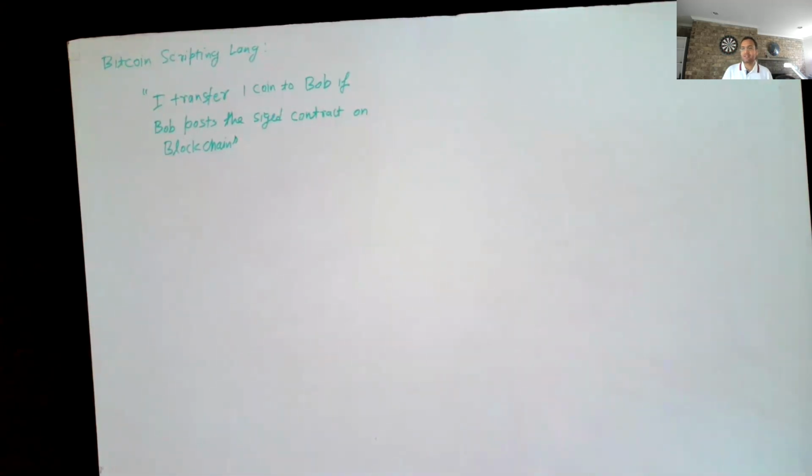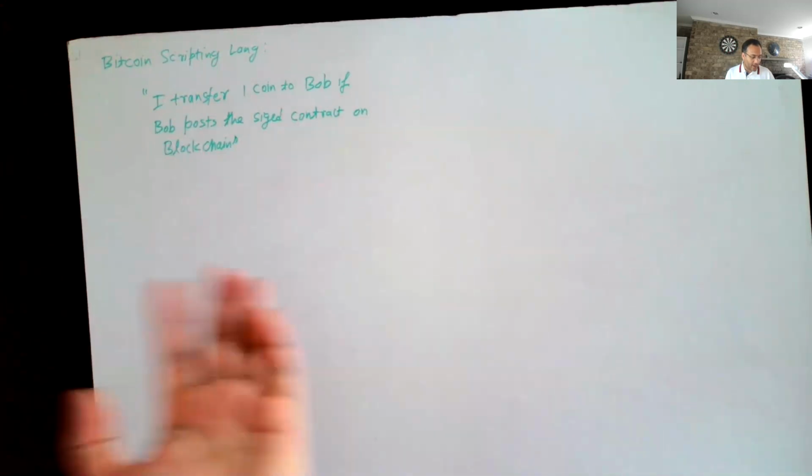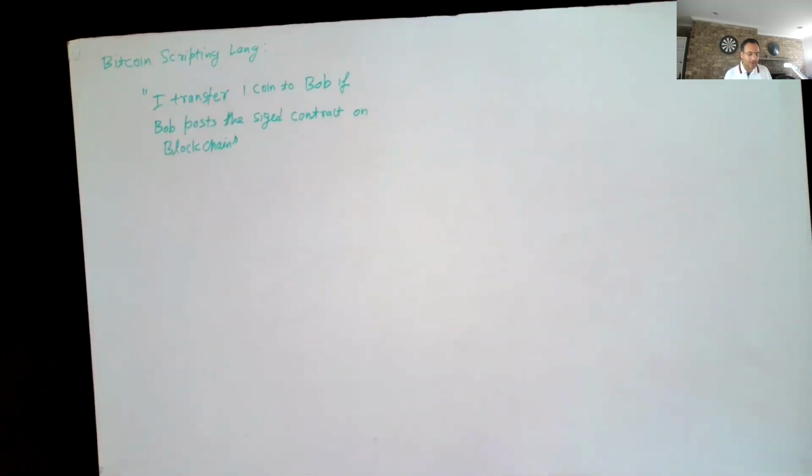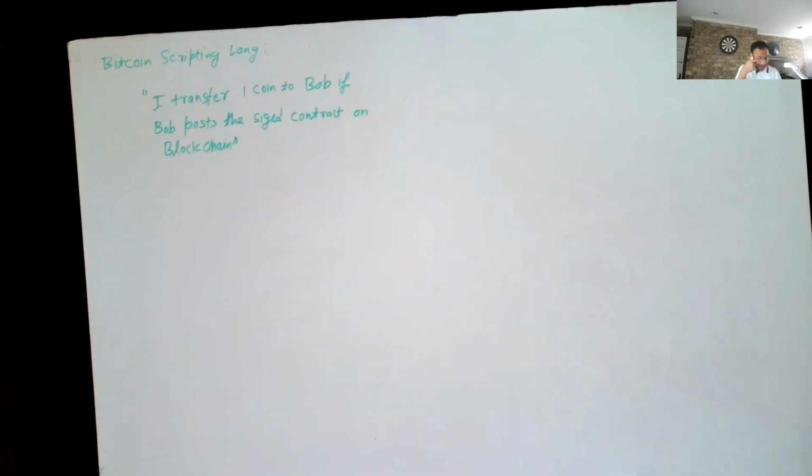So I can ask the tenant to post a signed statement on the blockchain that the tenant's coin will be automatically transferred once I post the signed contract, let's say the signed lease, on the blockchain. Right? And then the tenant can post the statement on the blockchain, and the actual transfer will only happen if I post the signed contract.